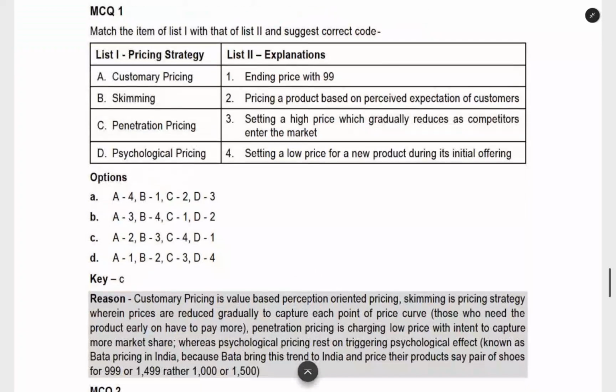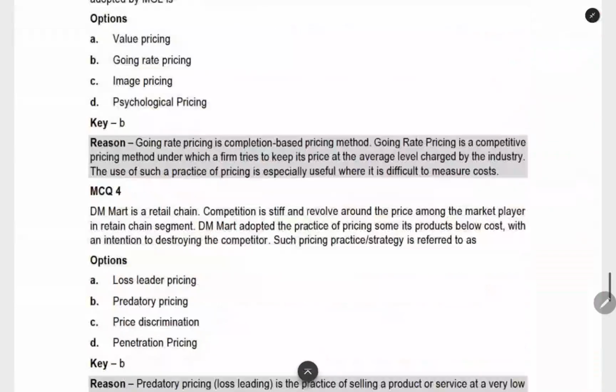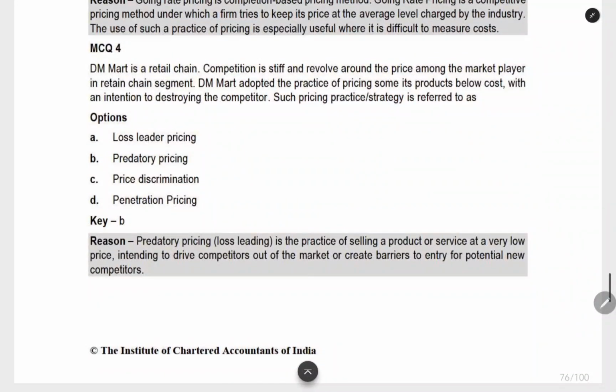In penetration pricing, we will be setting the price low. This is for a new product. You are creating a new product and introducing it in the market for the first time. Now, to attract the customer and penetrate the market, you are keeping the price low. That will come under penetration pricing. Here they are not introducing any new product at all, so it will come under predatory pricing.